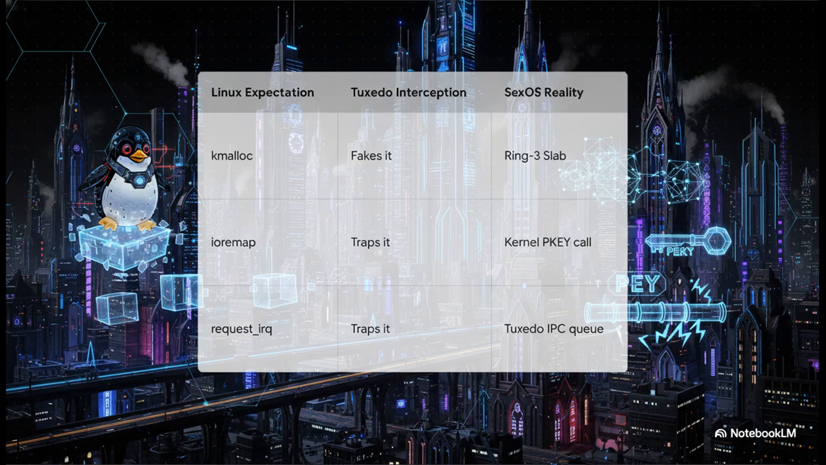When the Linux driver calls kmalloc, Tuxedo literally just fakes it, handing it memory from that local slab. When the driver calls ioremap, Tuxedo traps the call and issues a PDX call to our pure kernel to map the physical address to a specific Intel PKU key. And if it calls request_irq, Tuxedo traps that too, routing the IRQ hardware signal straight into Tuxedo's deterministic IPC queue. That means it doesn't fire asynchronously. Tuxedo is basically a shim, tricking the driver while actually executing our native, safe PDX primitives.